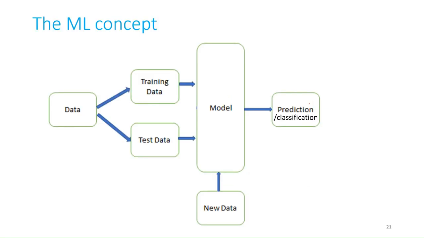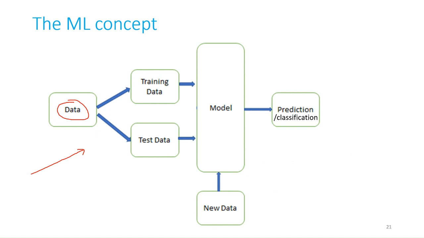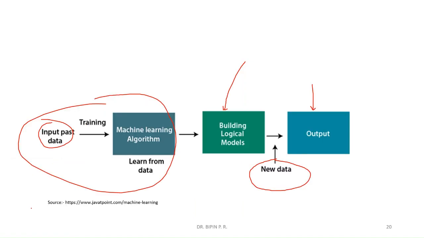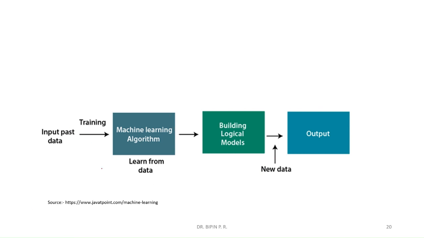Okay. Now here is a more detailed picture which shows machine learning. The same thing I explained. Here the past data will be there, and similar to this past data, then as I told you, training data. I told you there are two phases: training phase and testing phase. Here only the training phase has been shown. I told you one more phase is the testing phase.